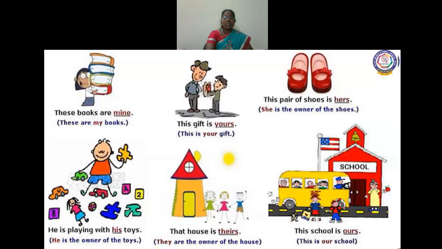And see here, see the examples and pictures. These books are mine. So my books, mine. Mine is a possessive. This gift is yours. Yours is a possessive here. This pair of shoes is ours. So ours is a possessive. He is playing with his toys. His. That house is theirs. So theirs. This school is ours. Okay, this is our school, ours. So all these are possessive pronouns.